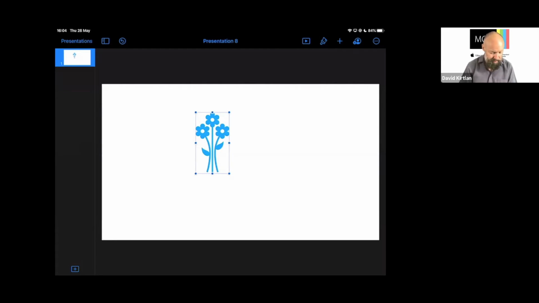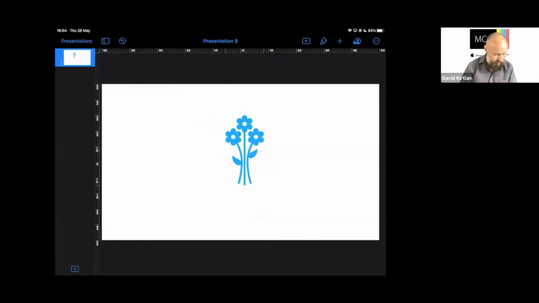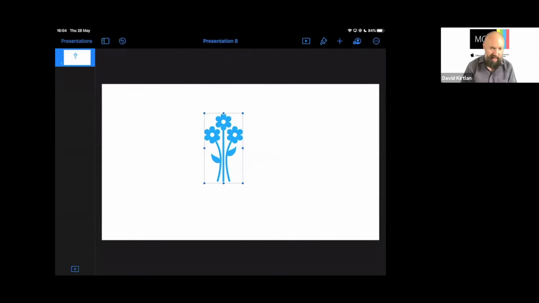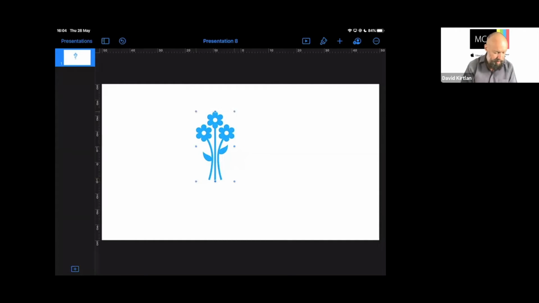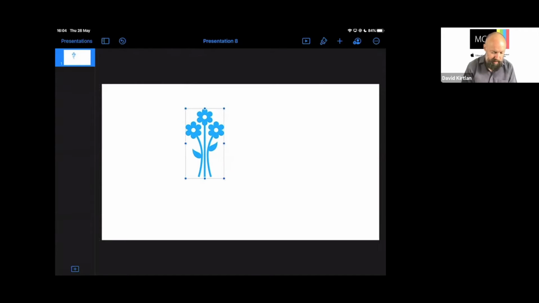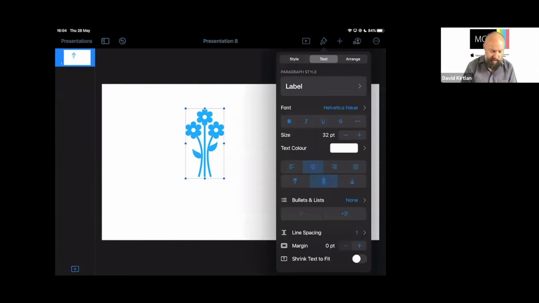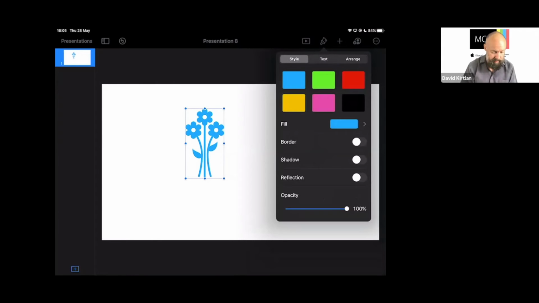So I've just pulled in that first shape there. It's a little icon of some flowers. I can resize this. I can twist them around with 2 fingers. I can move them about as with any image. But while it's selected, I'm going to tap the paintbrush. And we have our 3 tabs in the paintbrush option. We have style, we have text, because don't forget, these are similar to any other object like a text box where we could add text across the middle of these if we wanted. We're not going to. And I have the arrange tab at the end as we use for working with any kind of object. So I'm going to select the style tab at the moment.